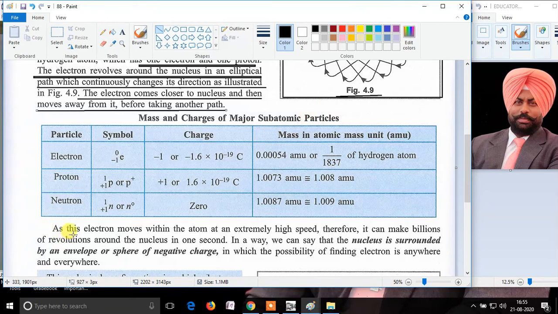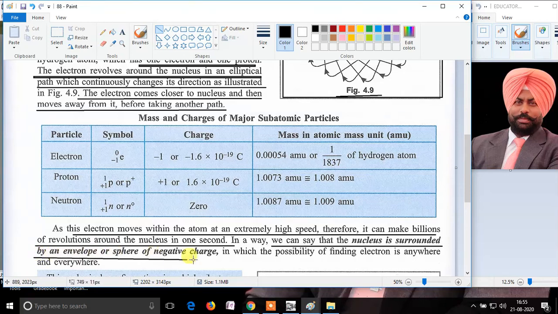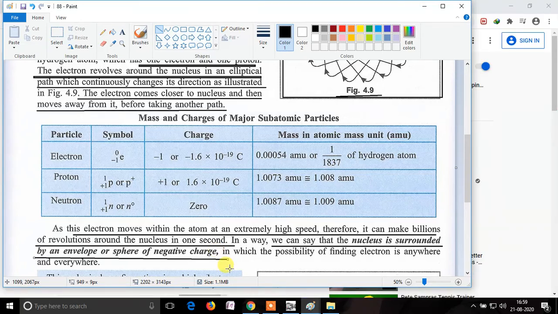All of these electrons move within the atom at a very high speed, and therefore they take billions and millions of revolutions around the nucleus in 1 second. Thus we can say that the nucleus is surrounded by an envelope of sphere of negative charge around the nucleus. Let us understand this with the help of another slide.